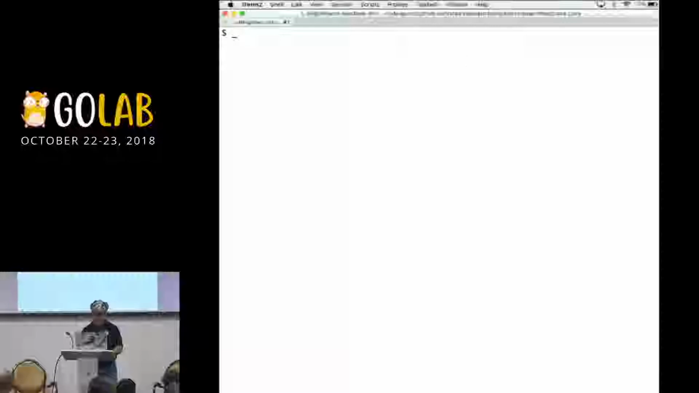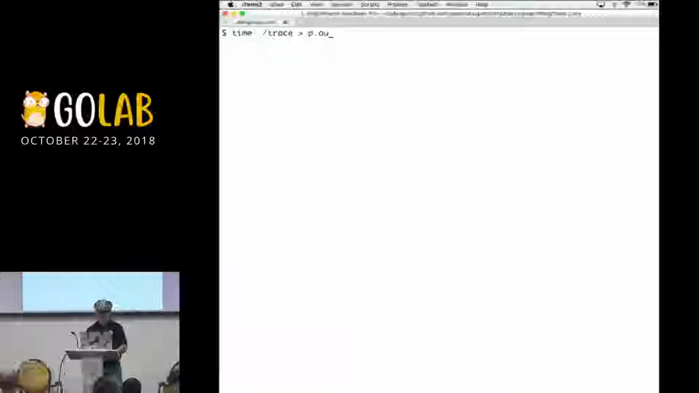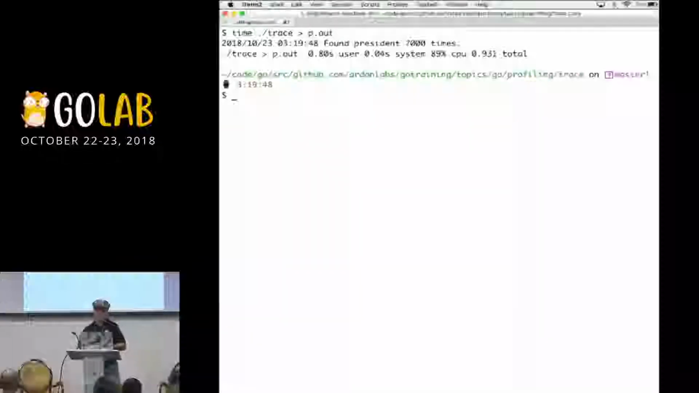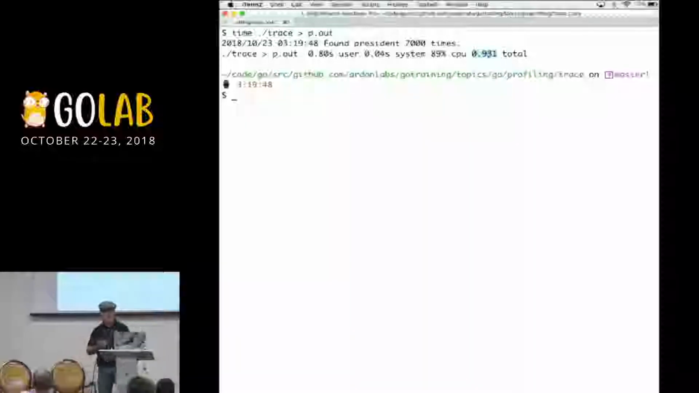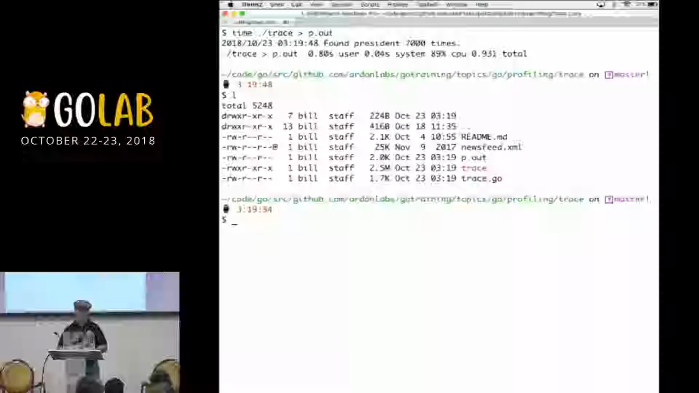All right, let's do this again. It's called trace anyway. We're going to run the trace program, and I'm going to redirect to p.out. And you can see that this took a little bit longer to run. No big deal. What's more important is that we got this p.out file, which I have.